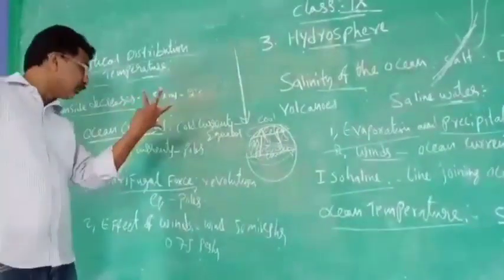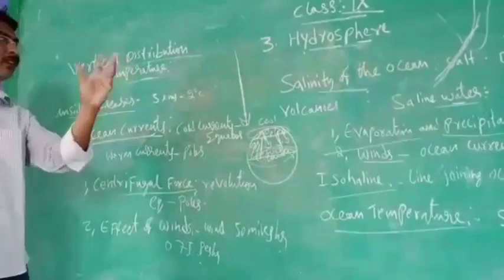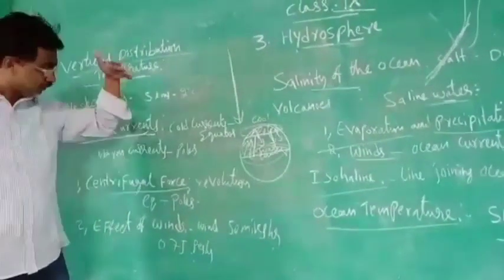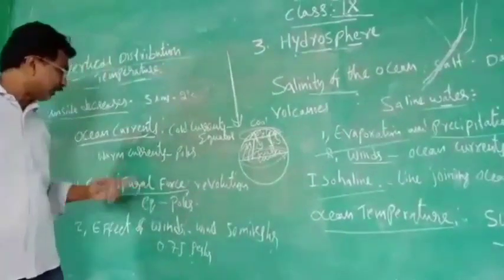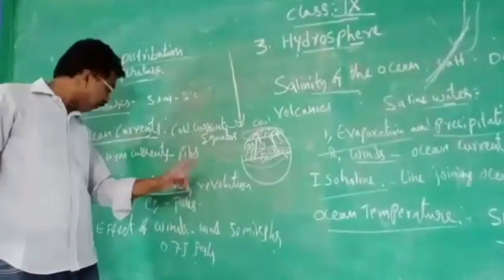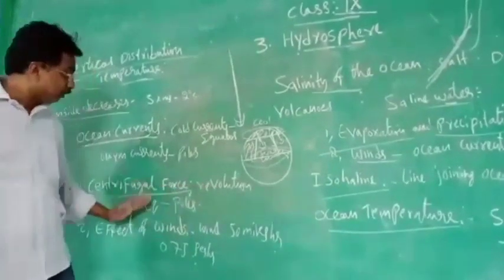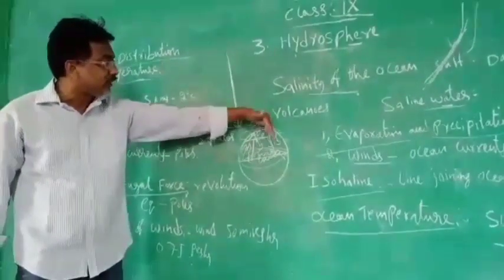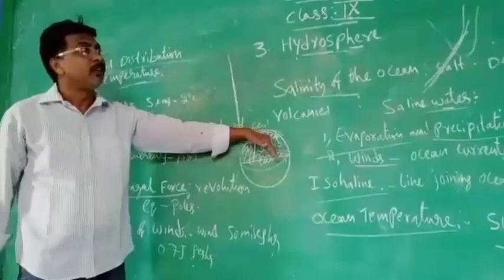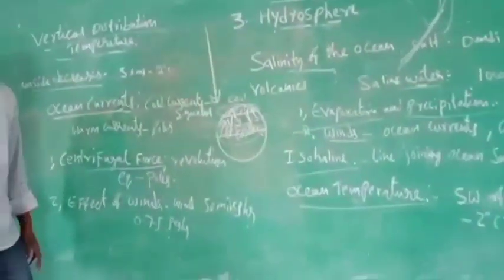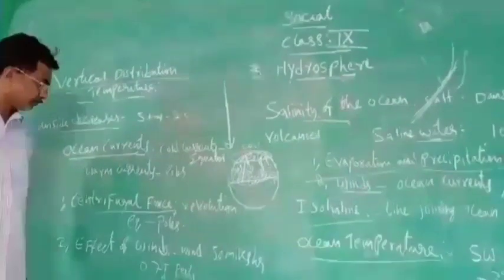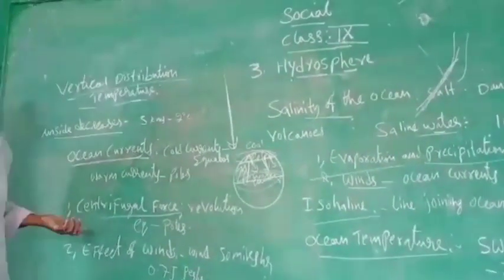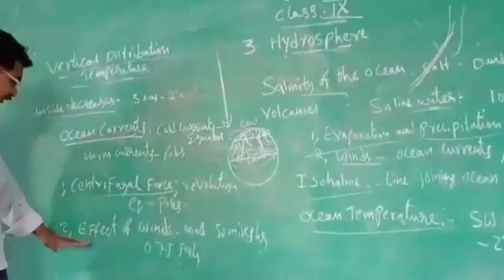So while doing revolution, because of revolution, what is happening? The water is moving. Why? Because I told you the ocean is very deep. And what is happening? The earth is doing revolution. Because of revolution, the water from the equatorial region is moving to the polar region, and from the polar region, the water is moving to the equatorial region. Listen here. So you see, now I told you the centrifugal force.